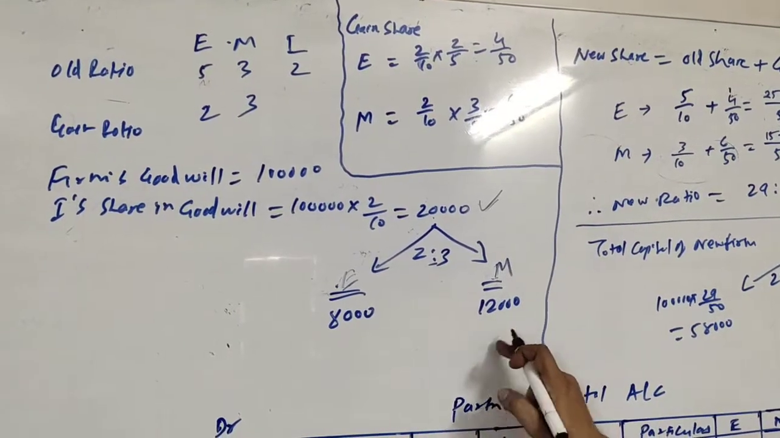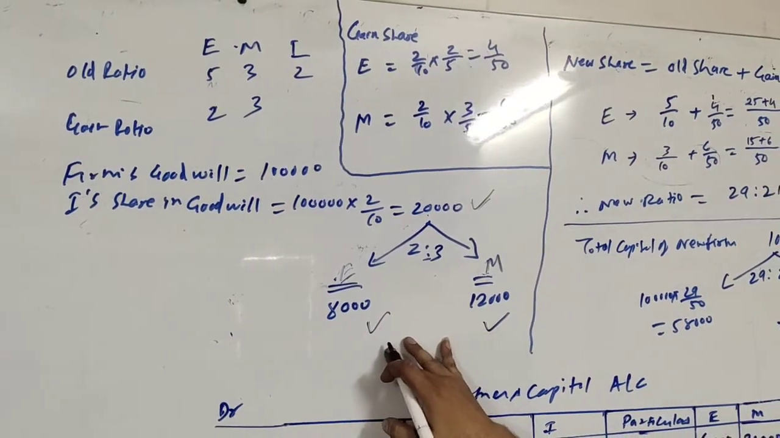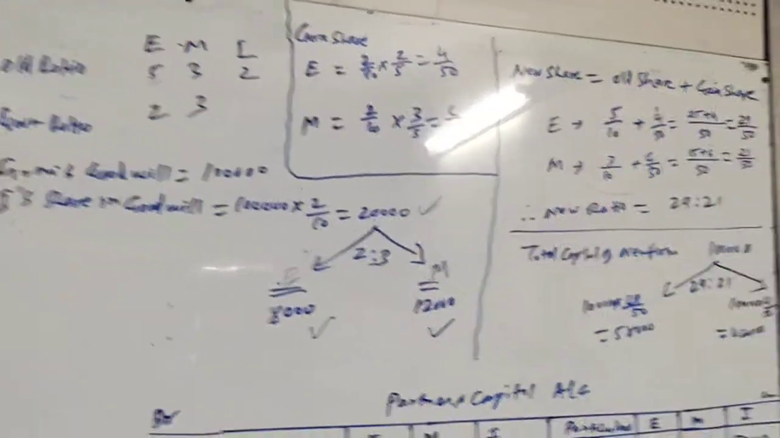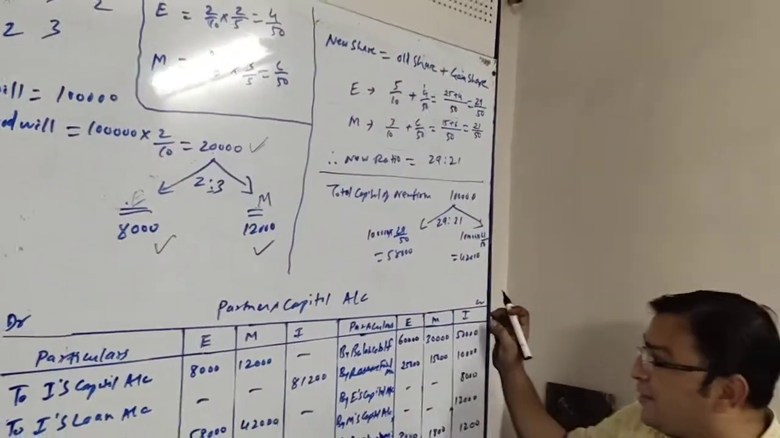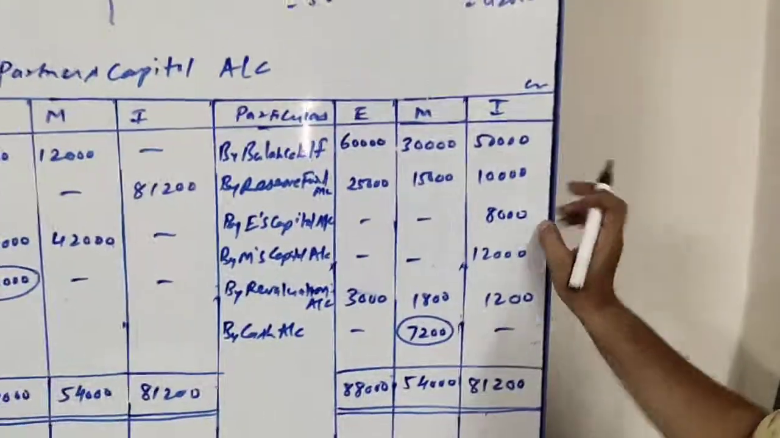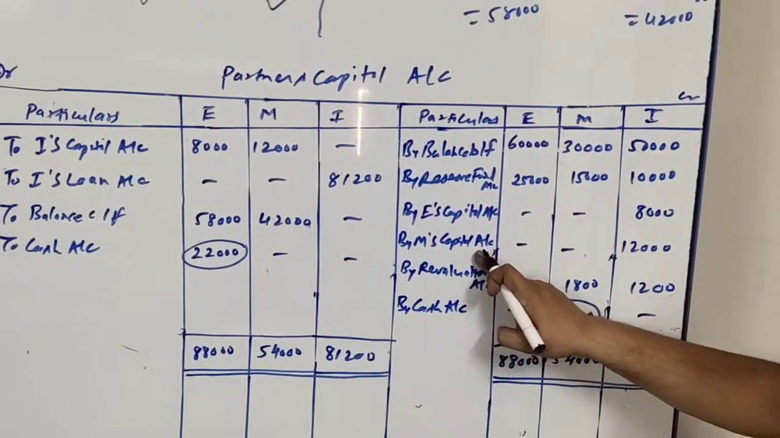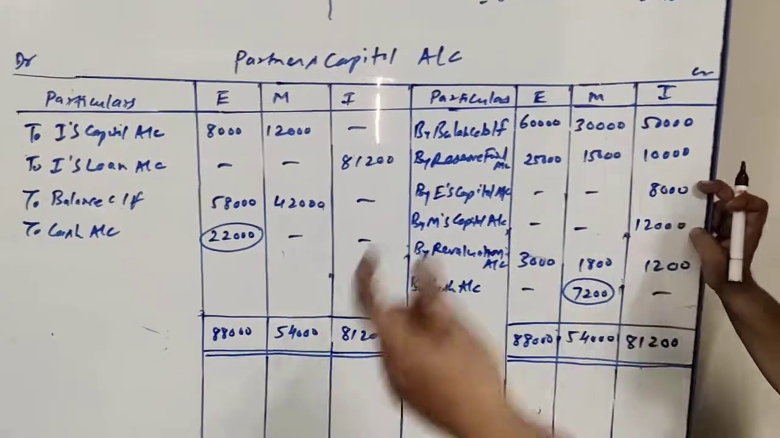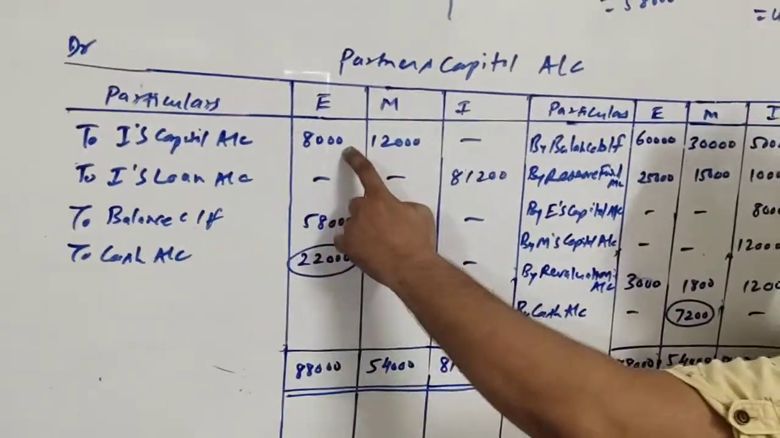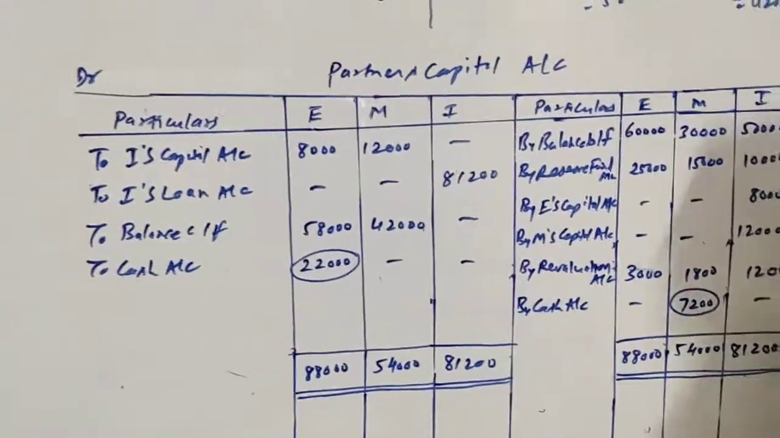8,000 and 12,000. So rupees 8,000 and 12,000 we will be crediting to I's capital, and individually these will be debited to E and M. So at the credit side of I's capital 8,000 and 12,000. When I write 8,000, I will write by E's capital account. When I write 12,000, I write M's capital account. And these two amounts will be debited to their capital account. So here it is to I's capital in the column of E 8,000 and in the column of M 12,000. So this was all about goodwill.